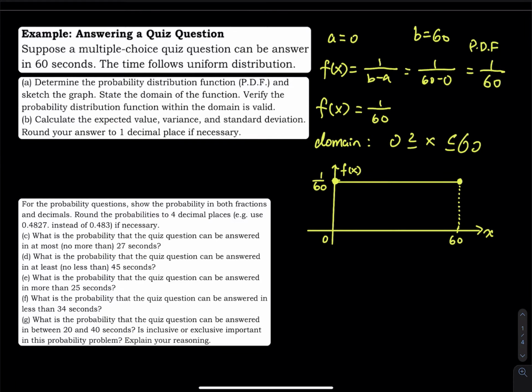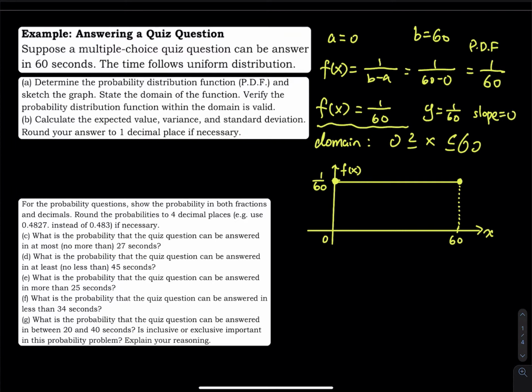What is the area under the horizontal line? So by the way, how come this is a horizontal line? Because this PDF is y equals 1 over 60. Y is always equal to 1 over 60. It's not changing, so the y value is not going up or down. So the slope is equal to 0. So we have a horizontal line. The slope is equal to 0.